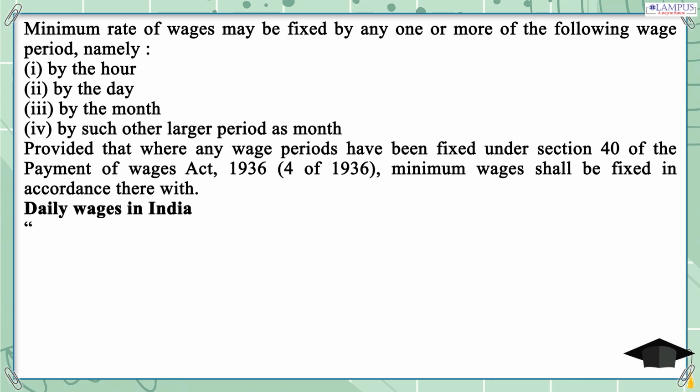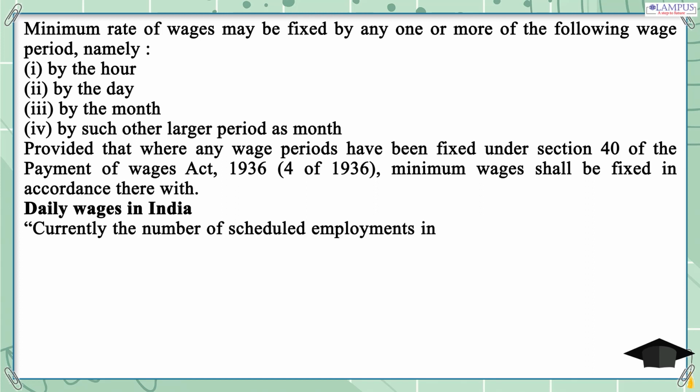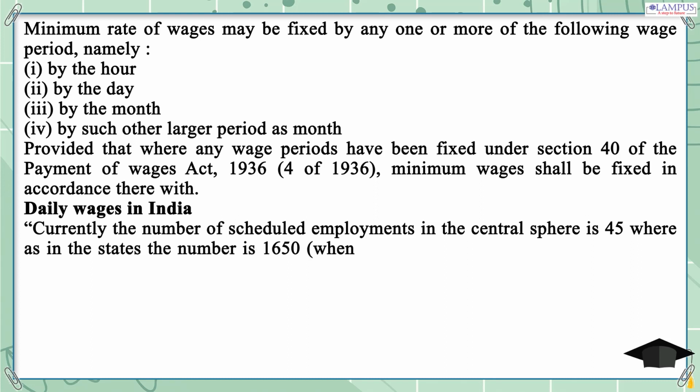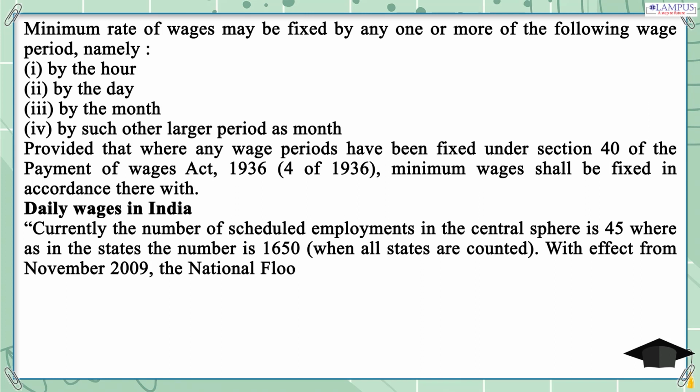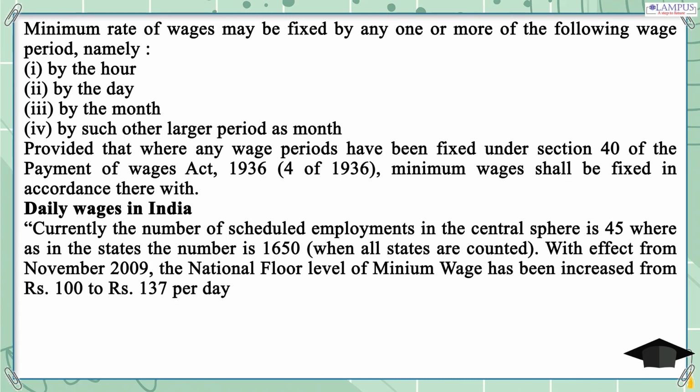Daily wages in India. Currently the number of scheduled employments in the central sphere is 45, whereas in the states the number is 1650, when all states are counted. With effect from November 2009, the national floor level of minimum wage has been increased from 100 rupees to 137 rupees per day, which was in effect since 2007.